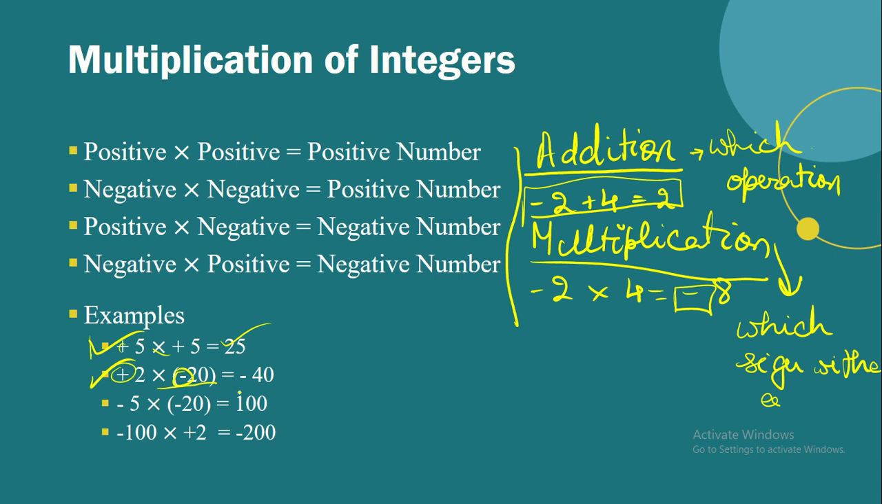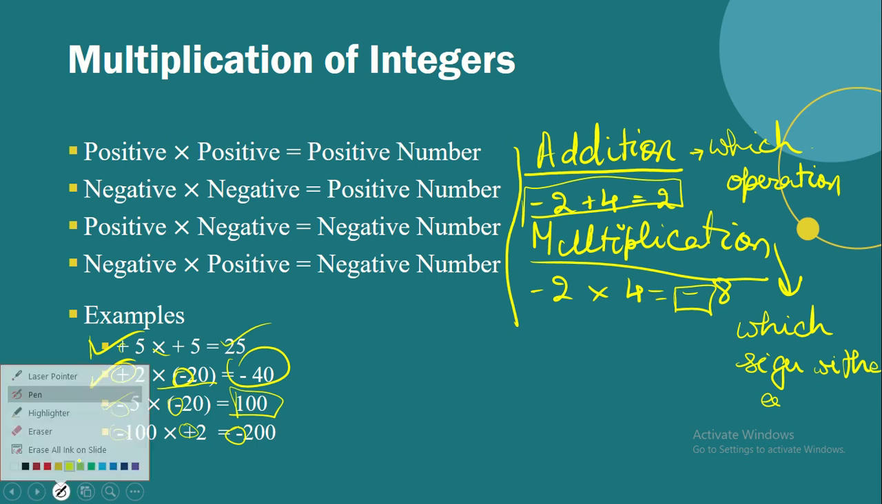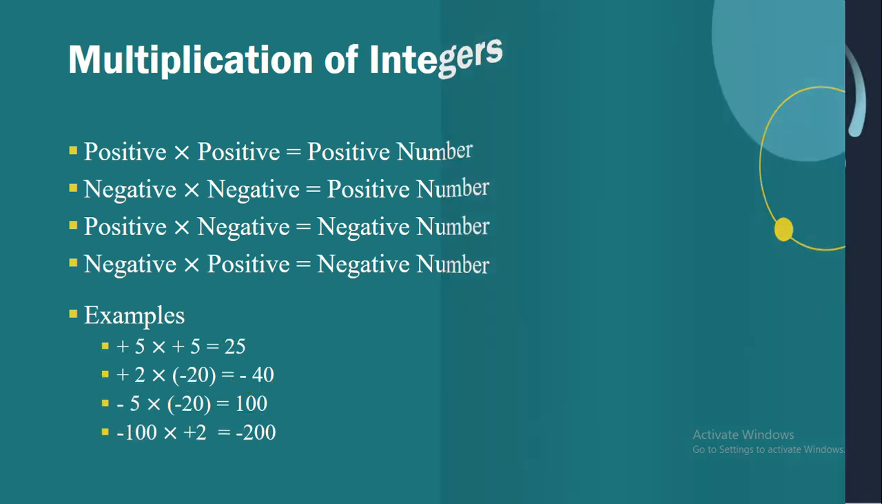So 2 into 20 is 40, so we will get a minus 40, right? Now minus 5 into minus 20, we have minus and minus, the same signs, so 5 into 20 is equal to 100, and we put a positive sign. Now minus 100 into plus 2, we have different signs, so we will put a negative sign with the answer, and 100 into 2 is equal to 200, so we'll get a minus 200, right?